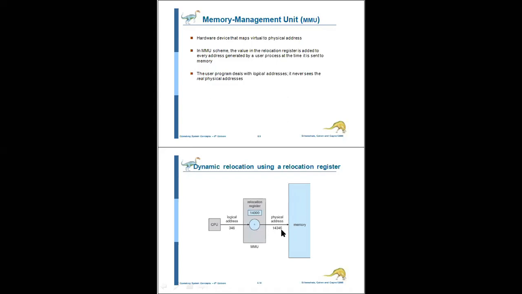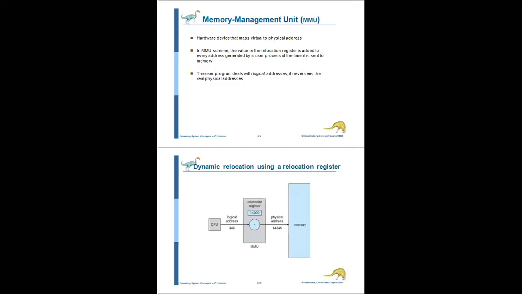14,346. That address will be stored into the memory. Is it clear? That is the dynamic loading. So dynamic loading is nothing but, when one process will be executed, that particular information must be ensured, and that address must be stored into the physical memory.